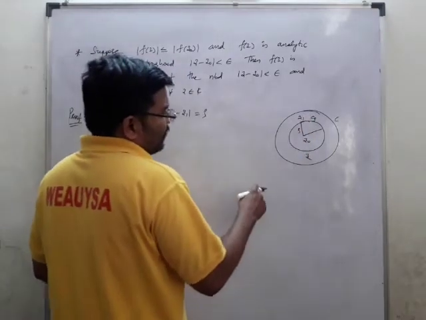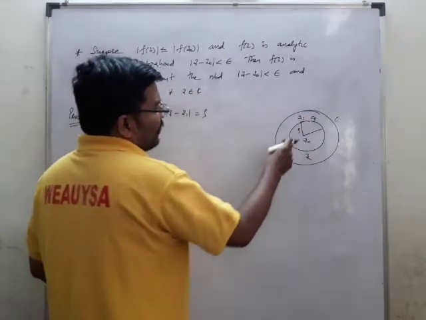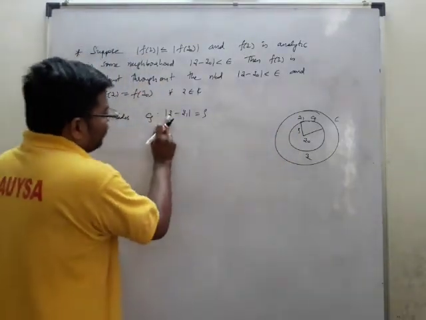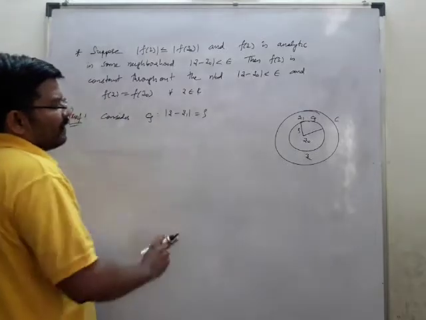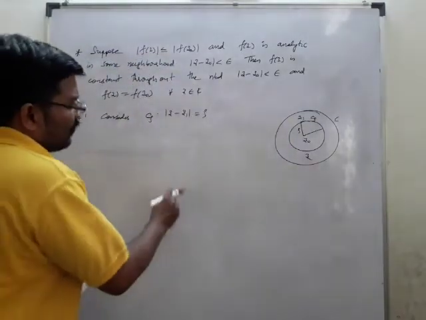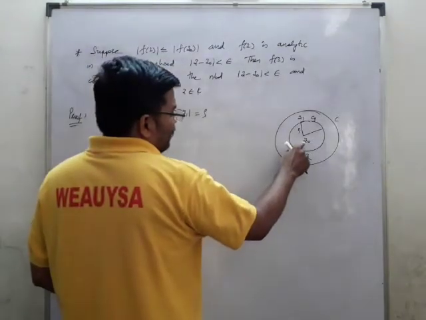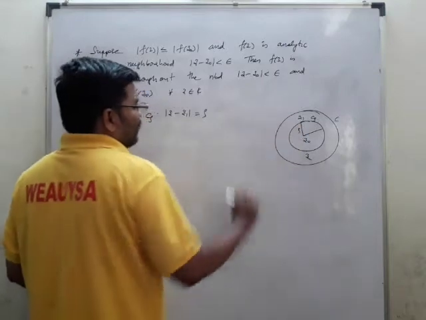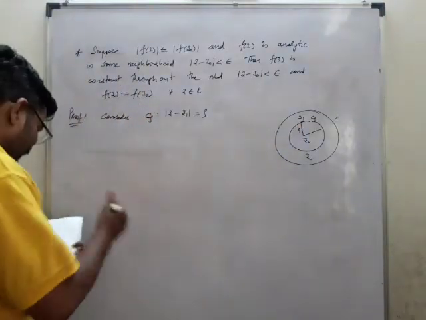Or if I want to take another point, I may take Z2, Z3 like that. So Z is a common thing where you can replace any of the points. Z1 is the point lying over here like this. This point, you can write Z naught minus Z1 also, like that. So Z minus Z naught.